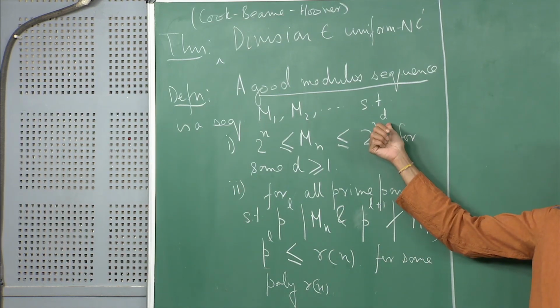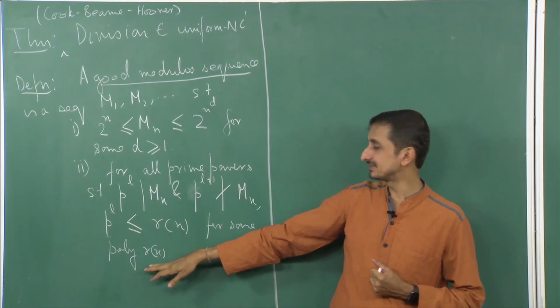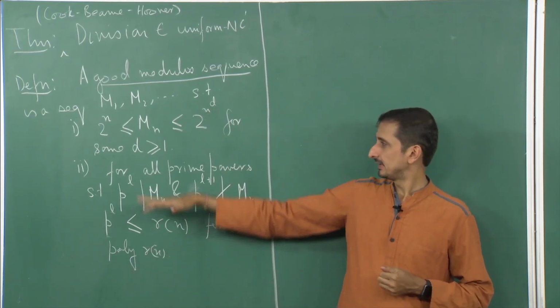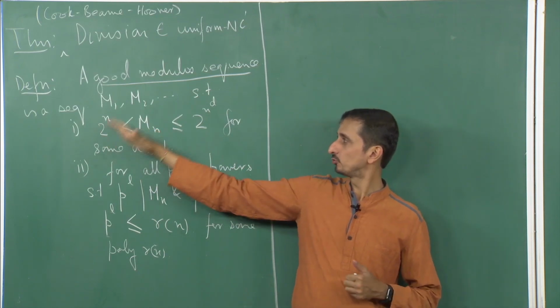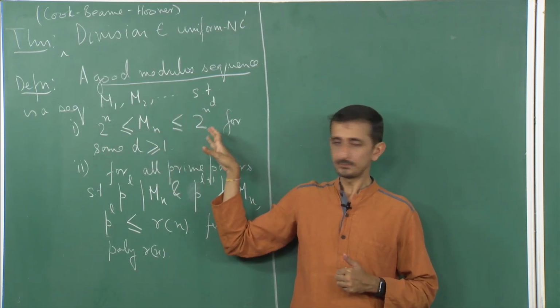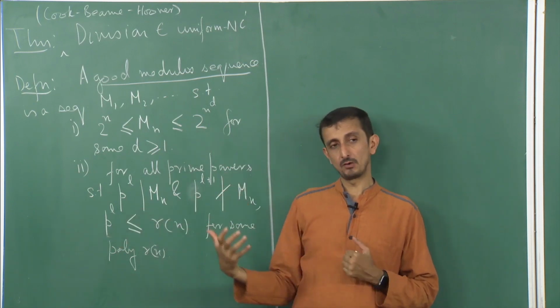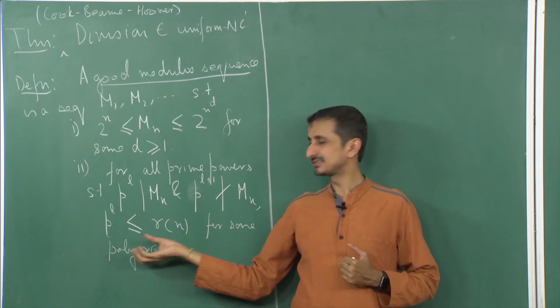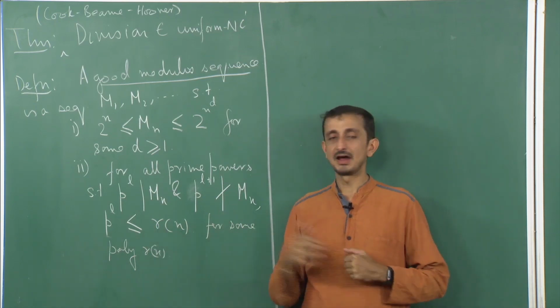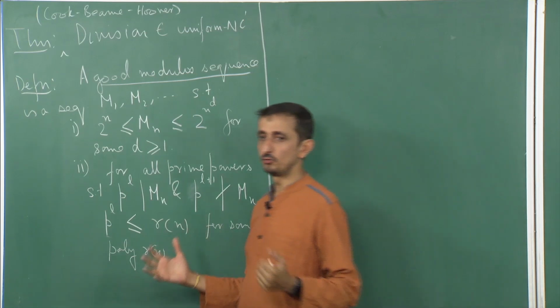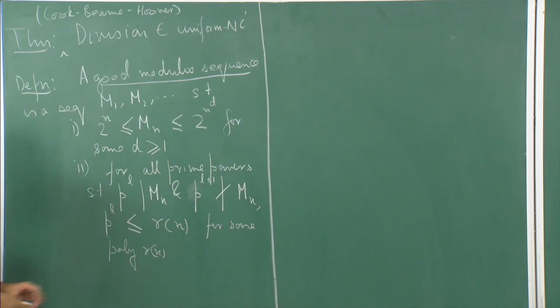One is there exists a constant d greater than 1, another is there is some polynomial Rn such that the nth value of the sequence Mn is between 2 to the power n and 2 to the power n to the power d, and every prime power that divides Mn is small in some sense. Okay. It is bounded by the polynomial R of n. So, it is not too large. D is a constant, it does not depend on n, it can be any constant.